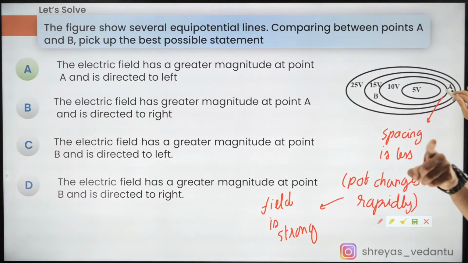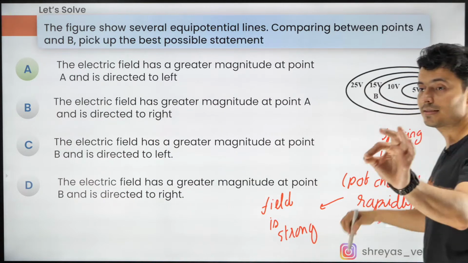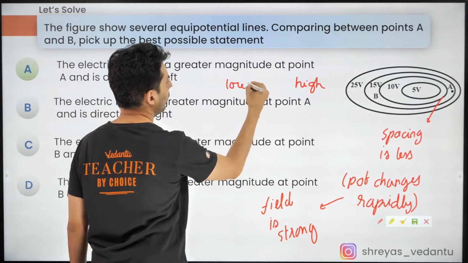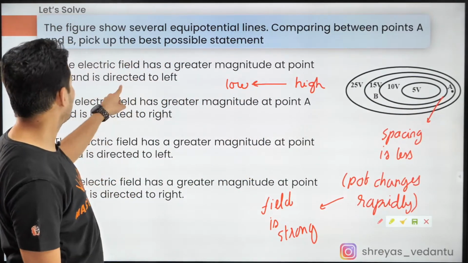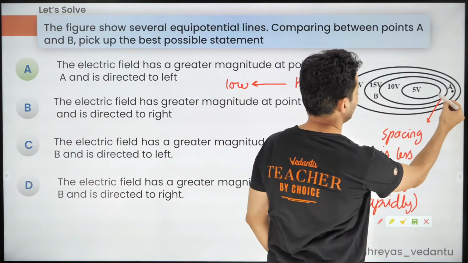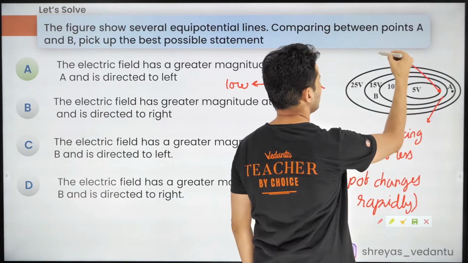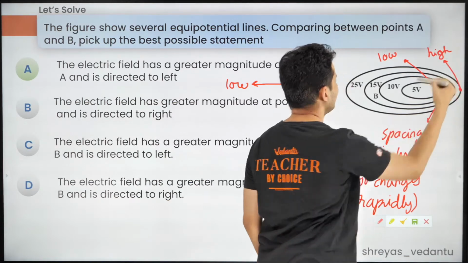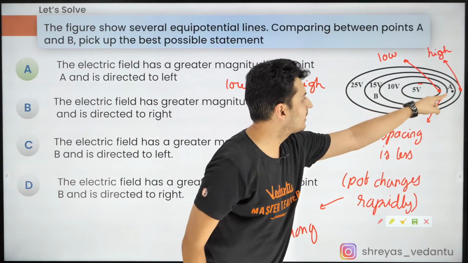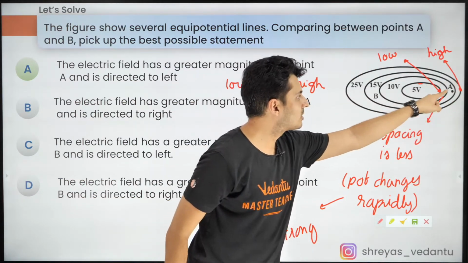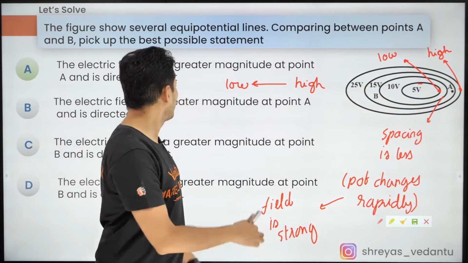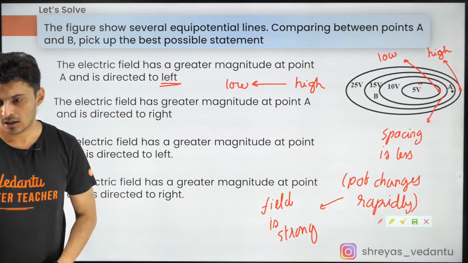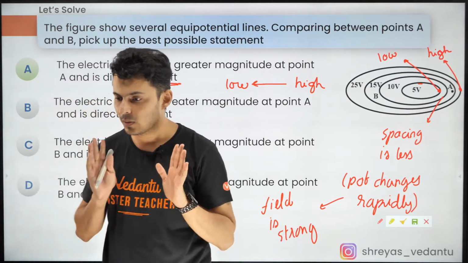The field is greater at A, and where is the field going to be directed? The field always goes from high to low. Now check this out. If you see the lines, this is low potential, this is low potential, and this one is basically high potential. I don't know whether you can see that very clearly, but yes, it is. This is the 5-volt line. That is the 25-volt line. So high to low, the field will be directed towards the left side. I hope this is clear now.